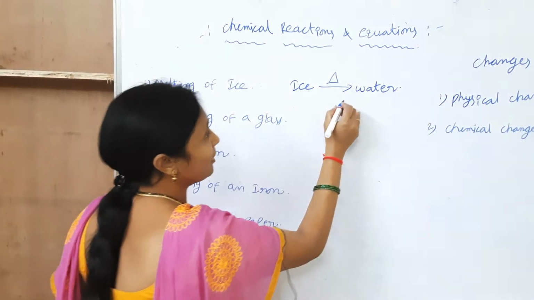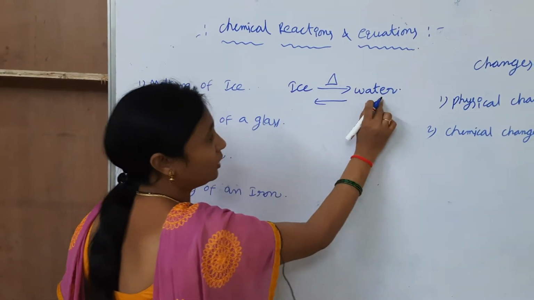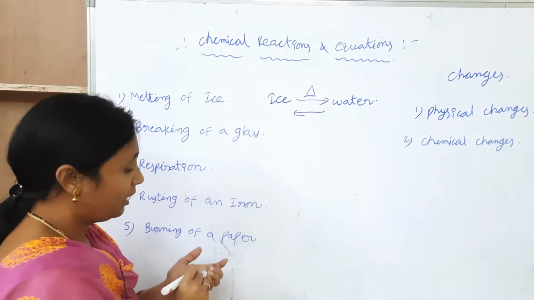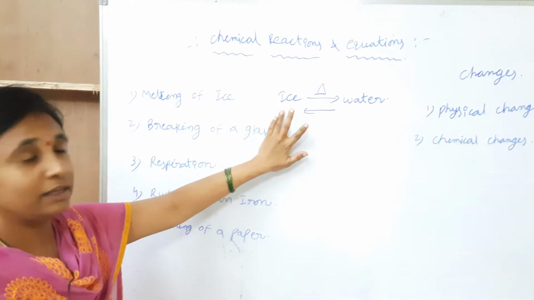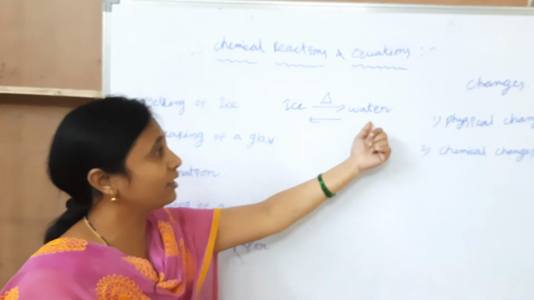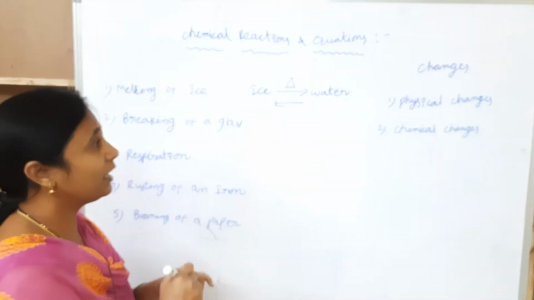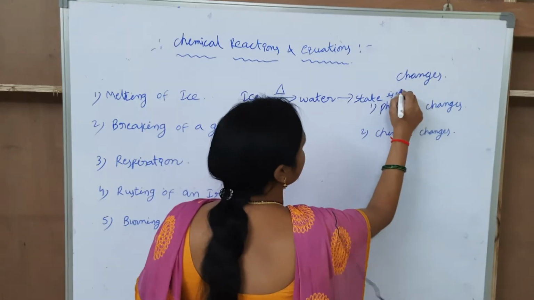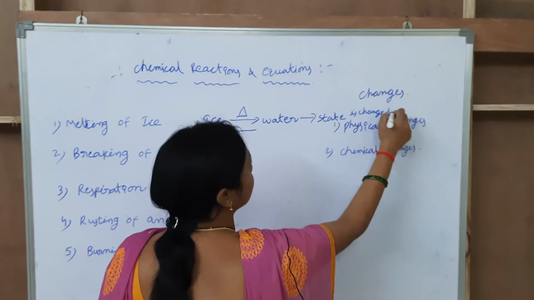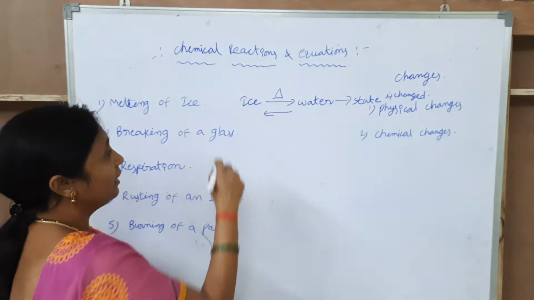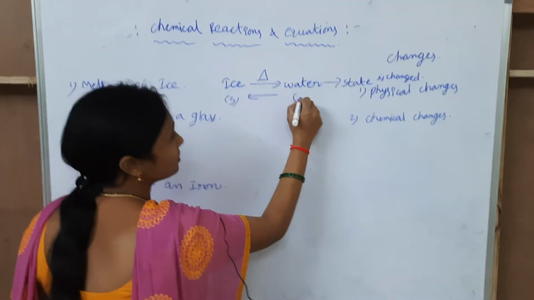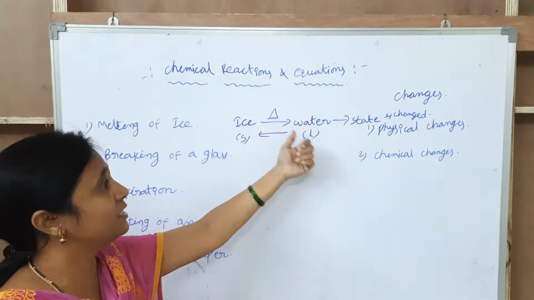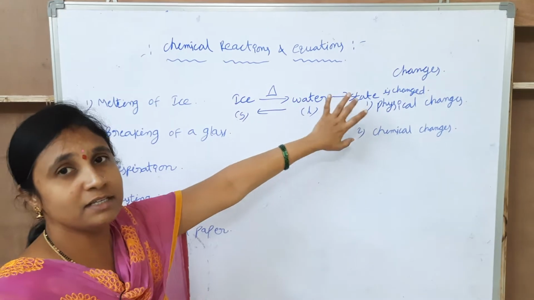Similarly, when I cool the water, it can change into ice. In this example, ice and water are the substances. The ice is changed into water and the water is changed into ice. Here only the state is changed. The ice is in the solid state and the water is in the liquid state. The solid state is changed into liquid and the liquid state is changed into solid.